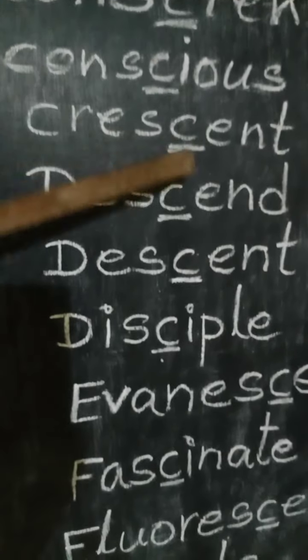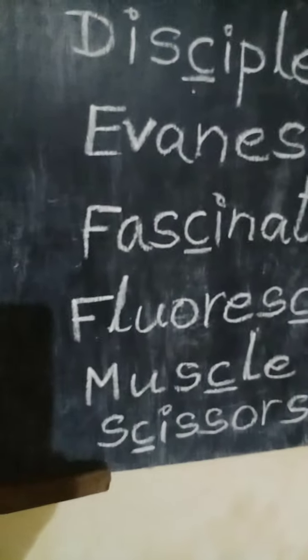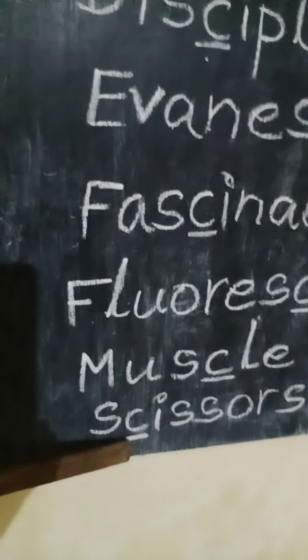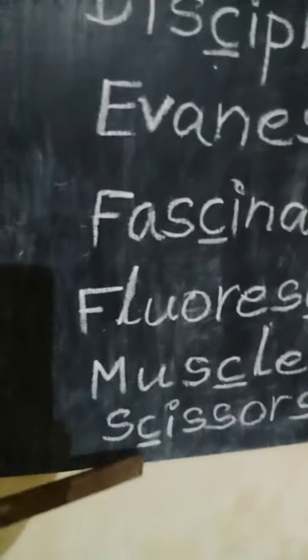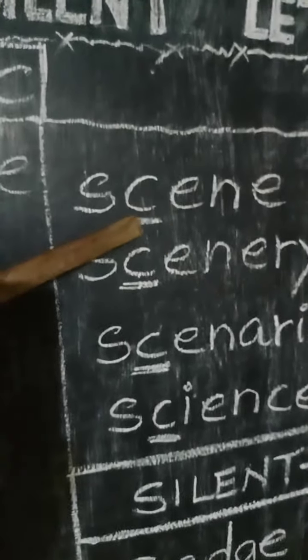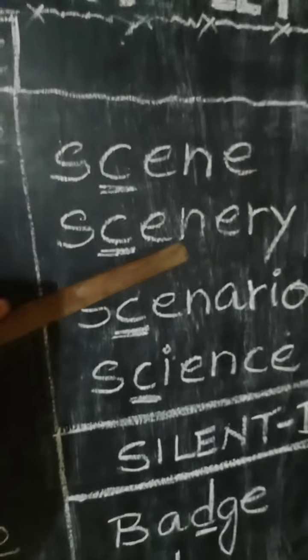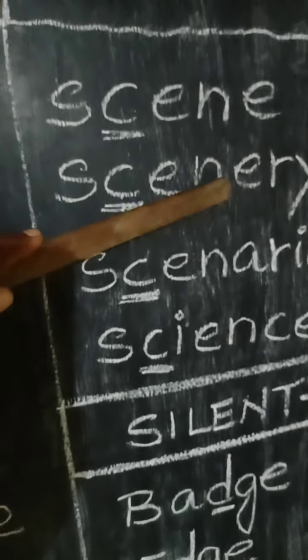Almost all C's are underlined in every word. The last word, that is scissors. Scissors. Here you see scene. Here C remains silent. Scenery. Scenery.